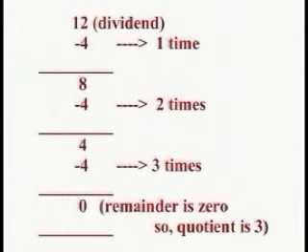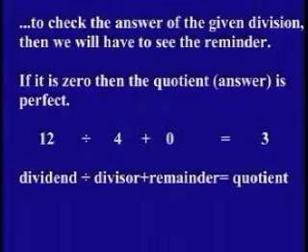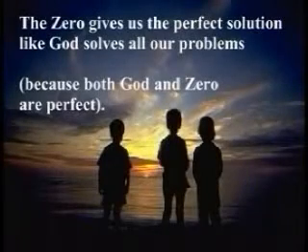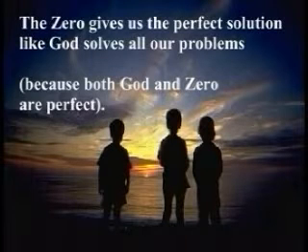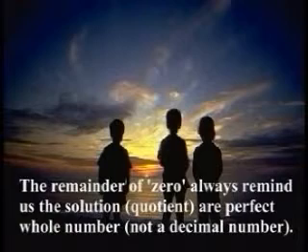As we know, if we want to check the answer of the given division, then we will have to see the remainder. If it is 0, then the quotient is perfect. The 0 gives us the perfect solution, like God solves all our problems. The remainder of 0 always reminds us the solutions are perfect whole numbers.